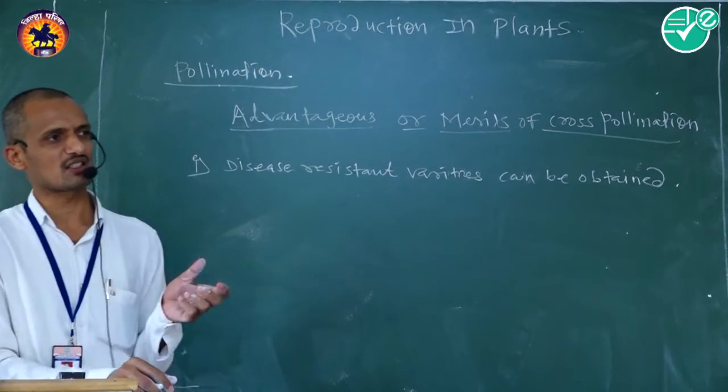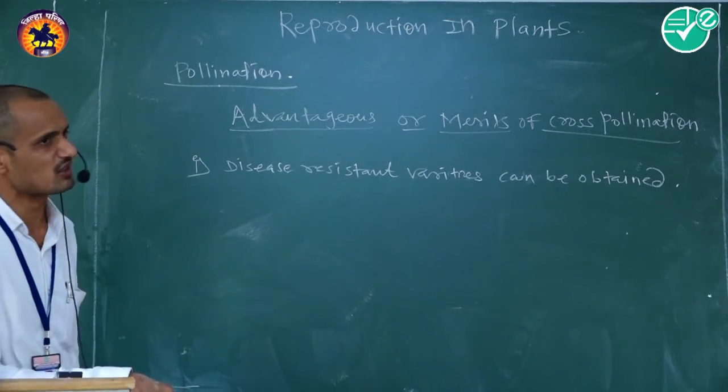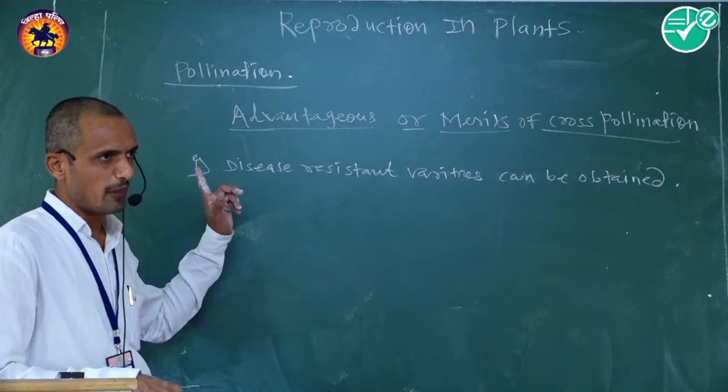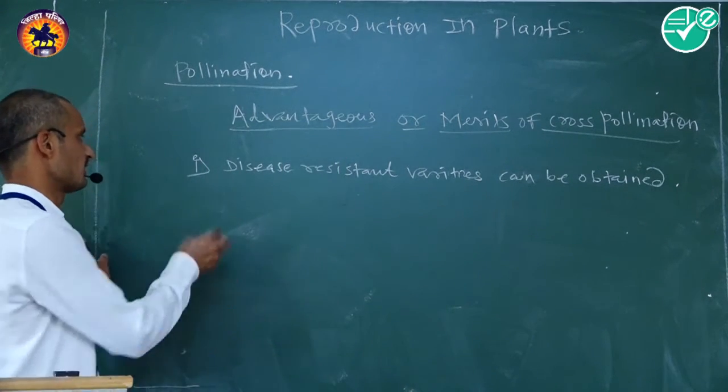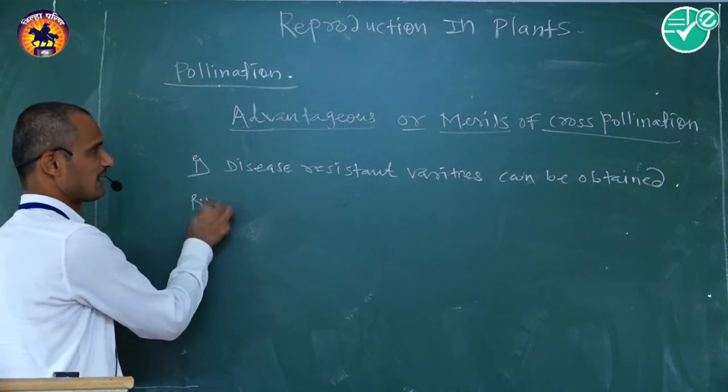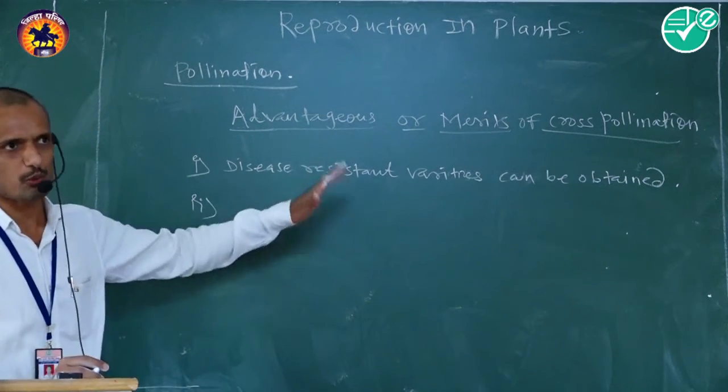In this pollination, disease resistance capacity becomes maximum or more during cross pollination. It is one of the advantages or merits of cross pollination.